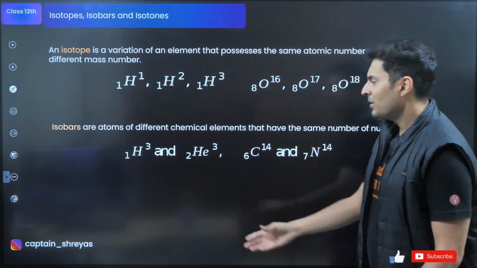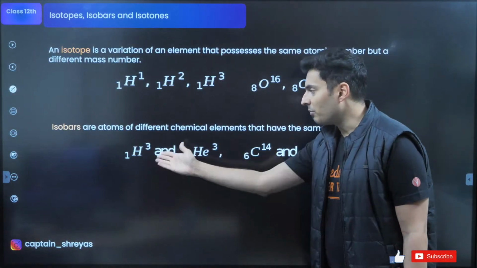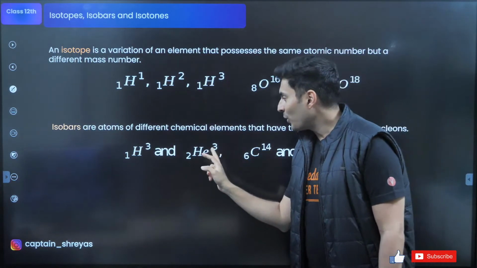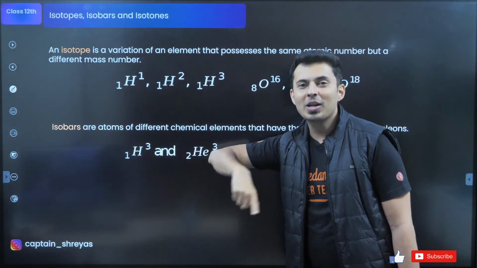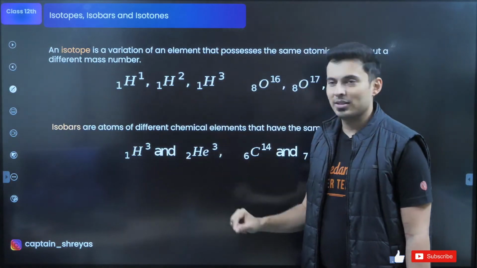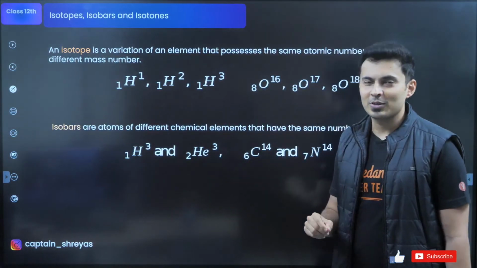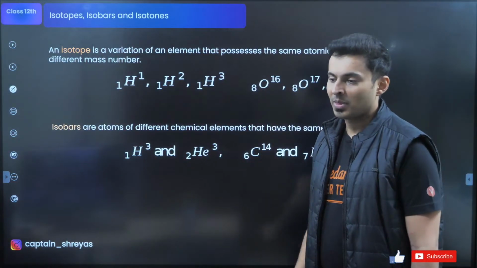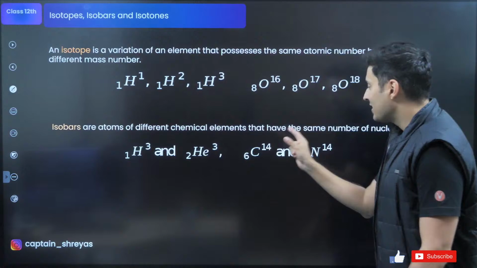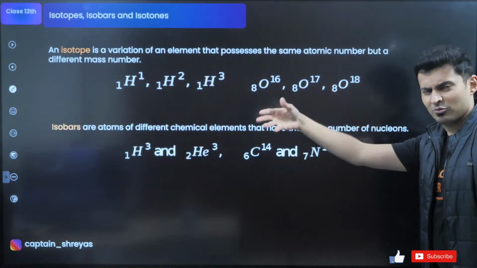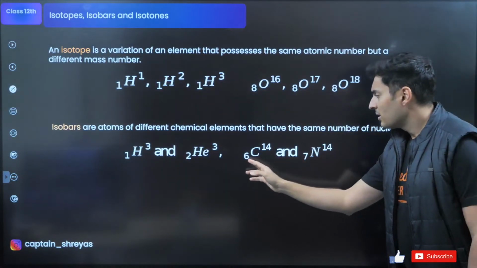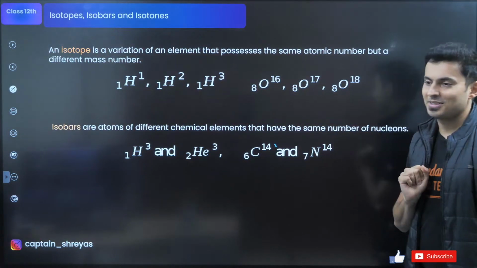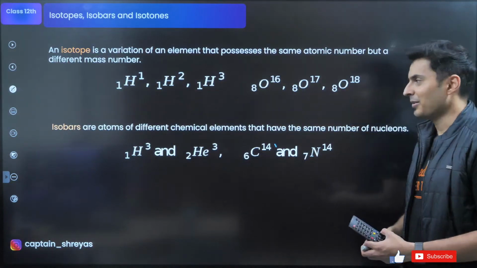Look at that. This is hydrogen, this is helium. Completely different. This has 1 proton, this has 2 protons. But what is same is the number of nuclear particles. Nucleons. 3 nucleons. Proton plus neutron, the combination is the same. Total number. I hope that's clear. And same thing. This is carbon. Very different than nitrogen. Protons are different. But total nucleons, that is atomic mass number, is the same. You can see that right over here.